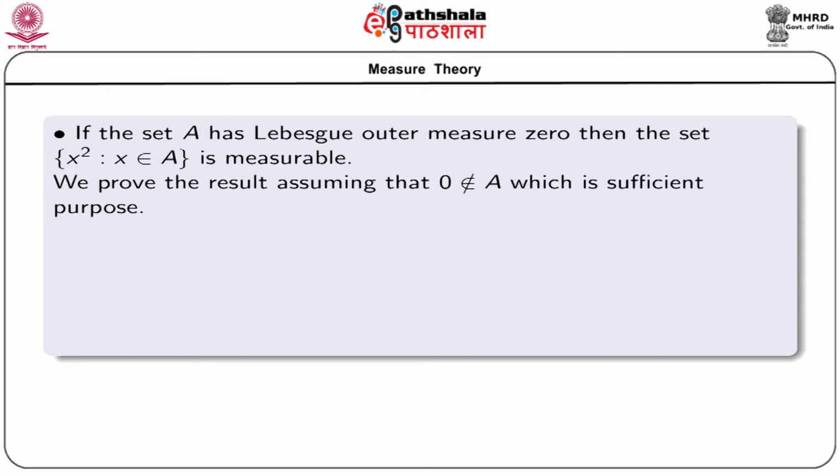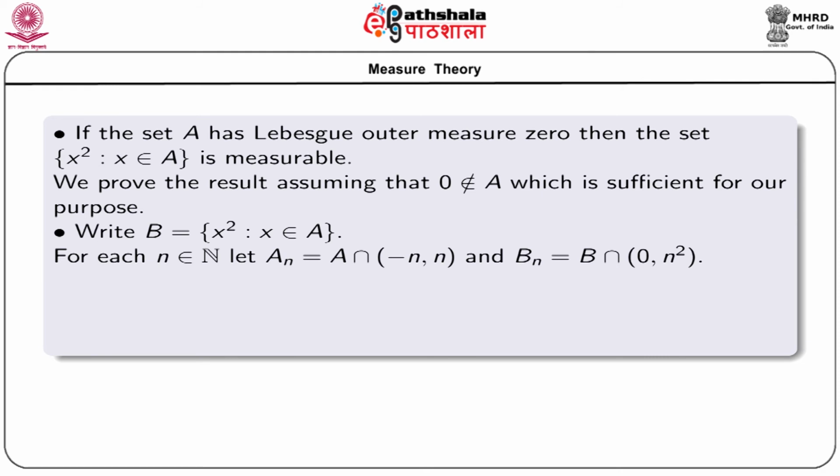We prove the result by assuming that 0 does not belong to A, which is sufficient for our purpose, because we only delete at most one point from the set A. Now, write the set of all squares of the elements of the set A as the set B, that is B equals the collection of all x squared where x runs over A.